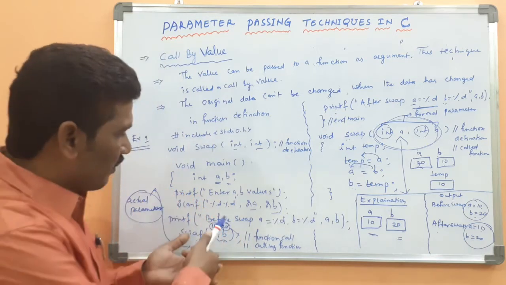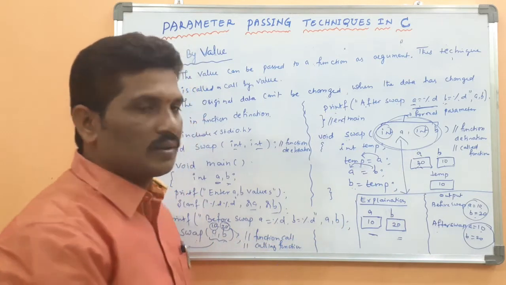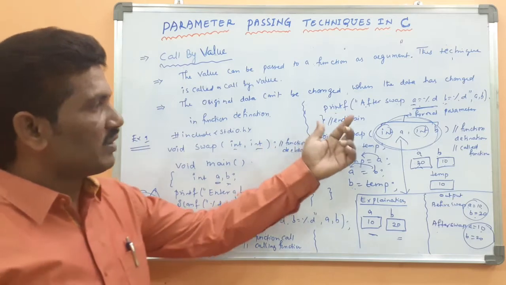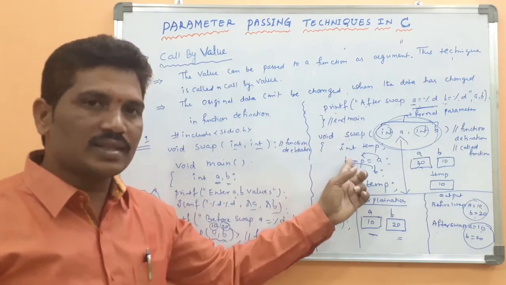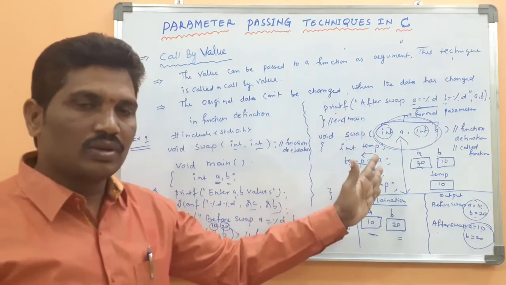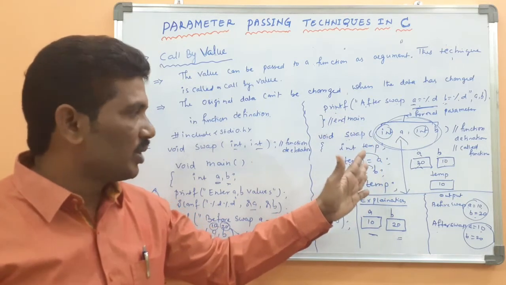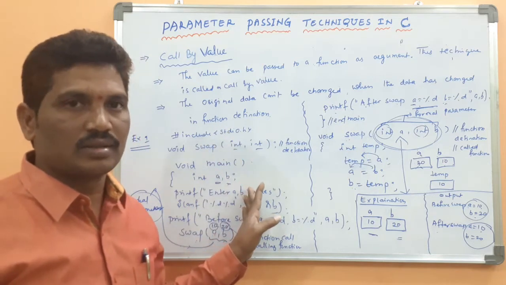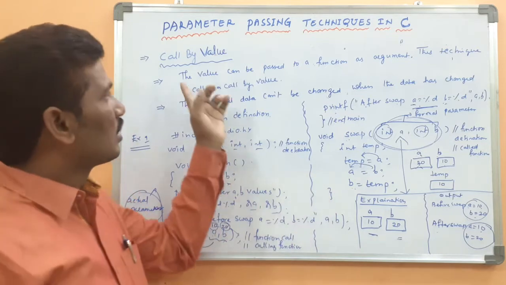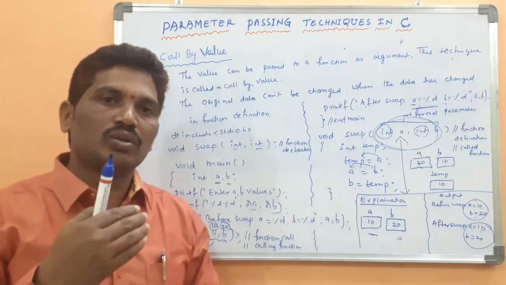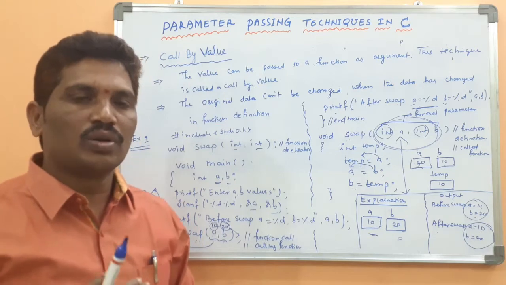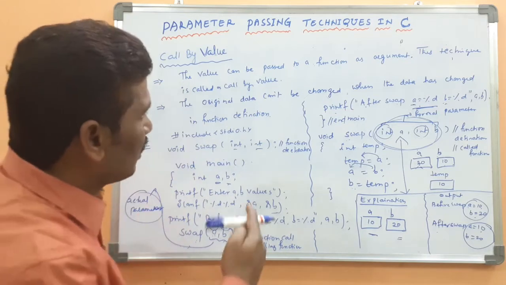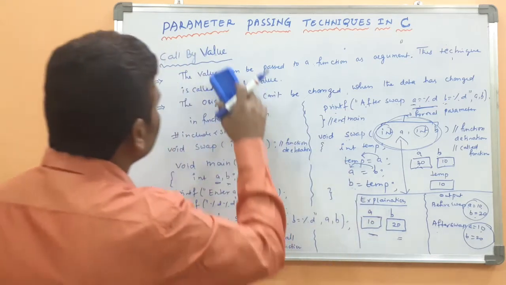Hope it is clear? The value should be passed as the argument to a function. At that time, whatever changes you have done in the function definition or called function, that changed data can't be reflected on original data or actual parameters. The concept is known as call by value. When we don't want to change the original data, generally we go for the call by value technique. Then second technique is what? Call by reference.